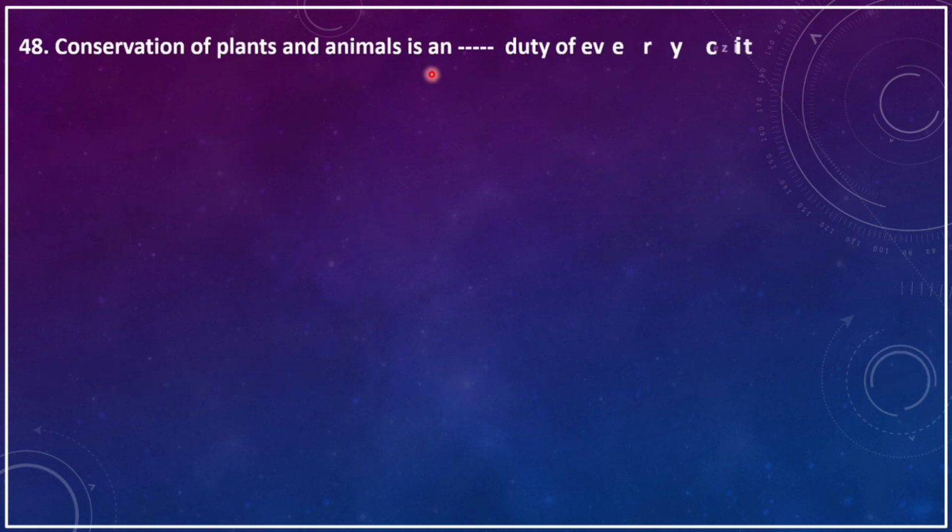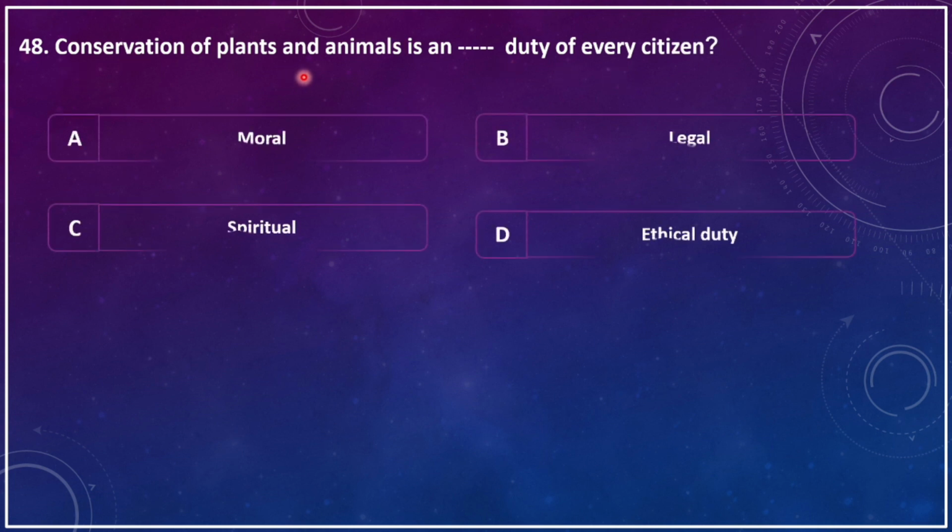Conservation of plants and animals is the dash duty of every citizen. A. Moral, B. Legal, C. Spiritual, D. Ethical. The correct answer is D. Ethical.